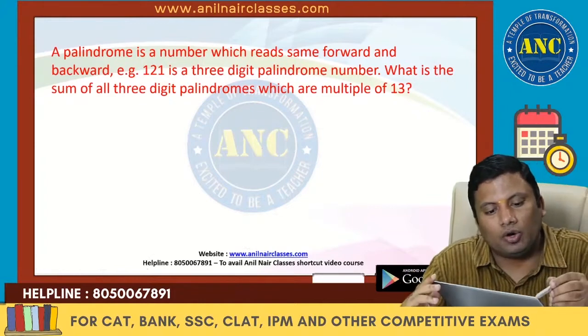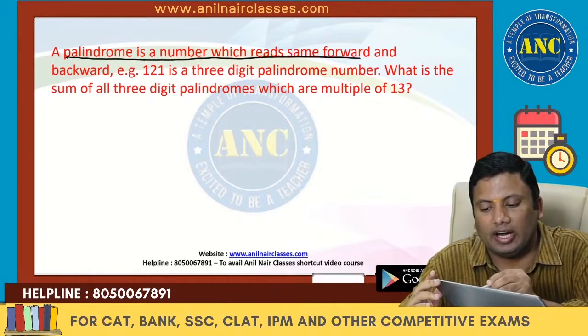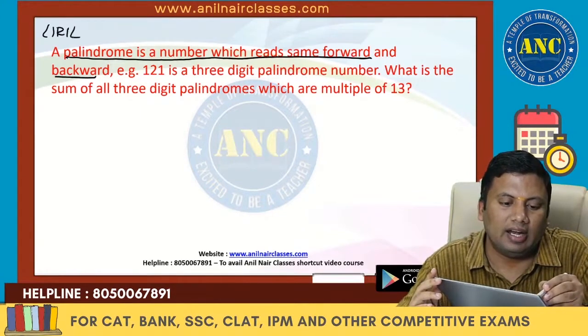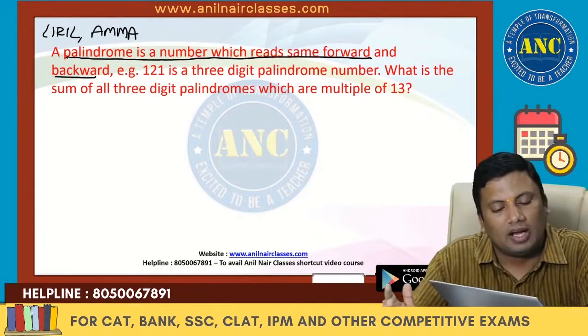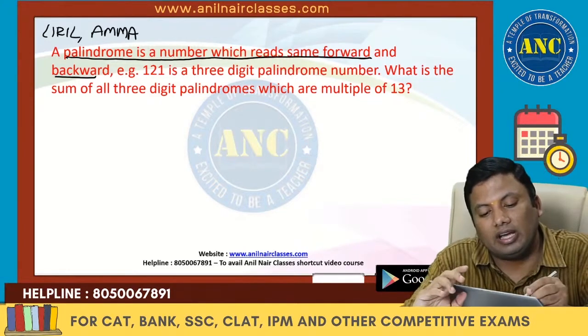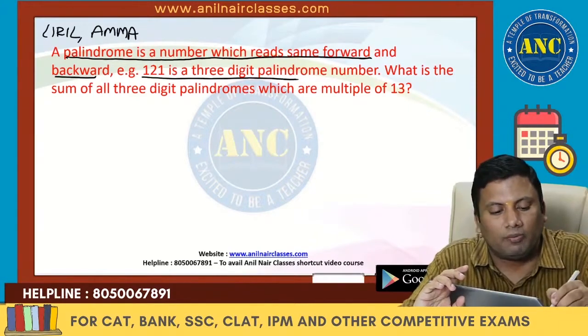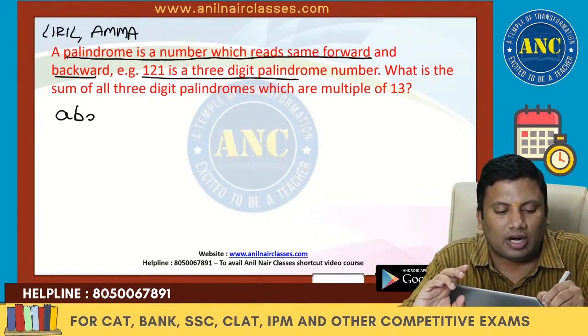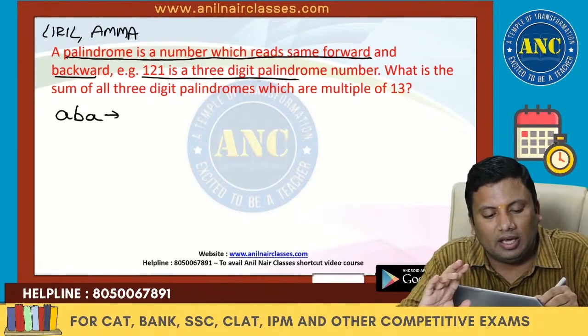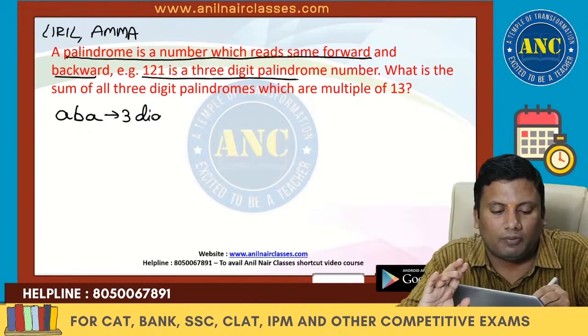Next one. A palindrome is a number which reads the same forward and backward. Liril is a palindrome. Amma is a palindrome. Anna is a palindrome. In numerical values, 121 is a 3-digit palindrome. Left to right and right to left, both should be the same. So ABA is a 3-digit palindrome. Okay.